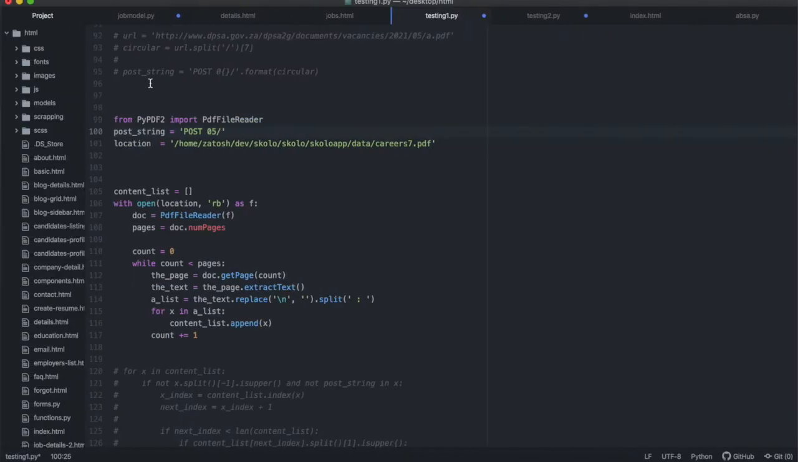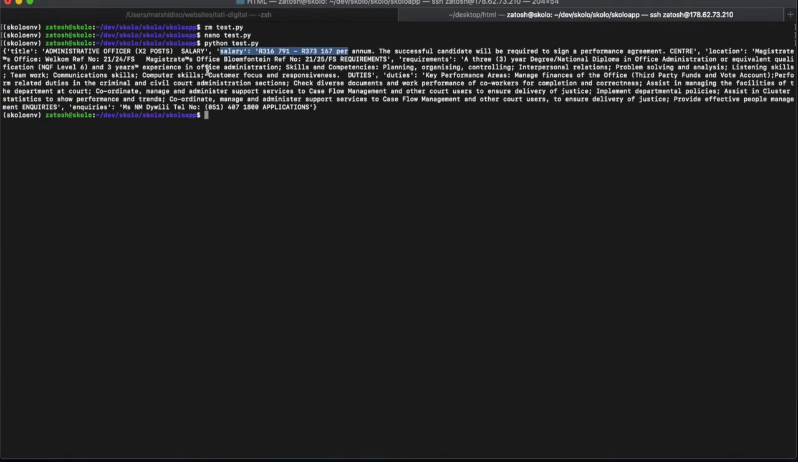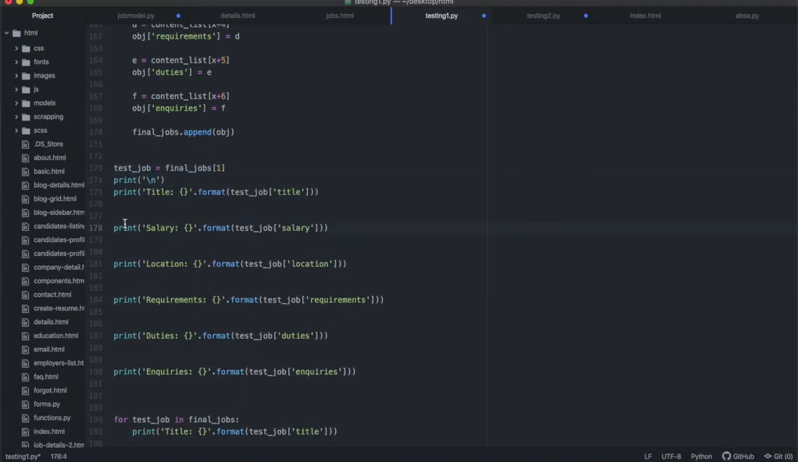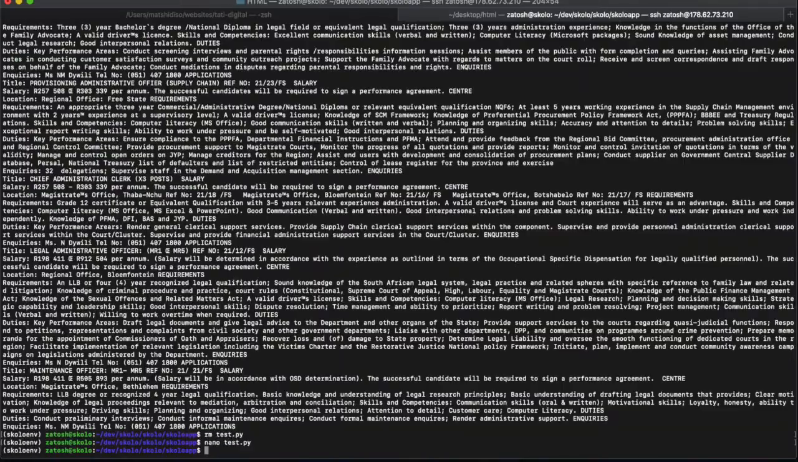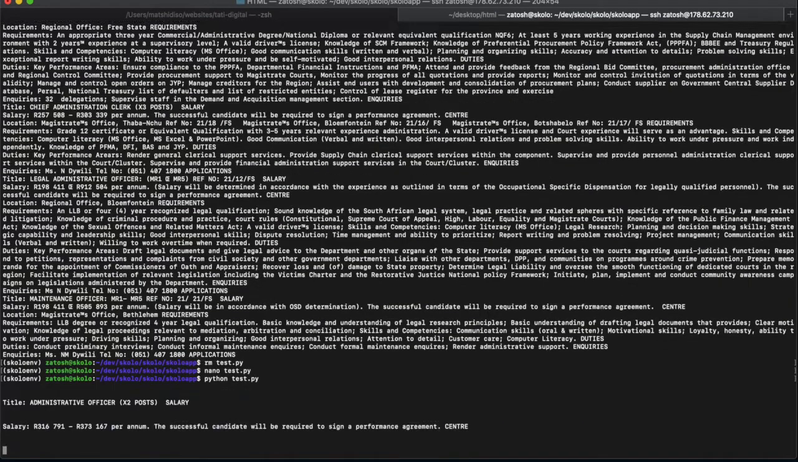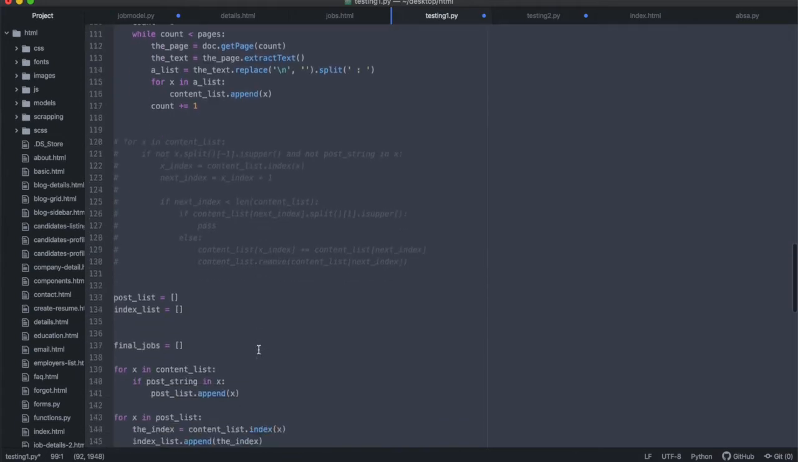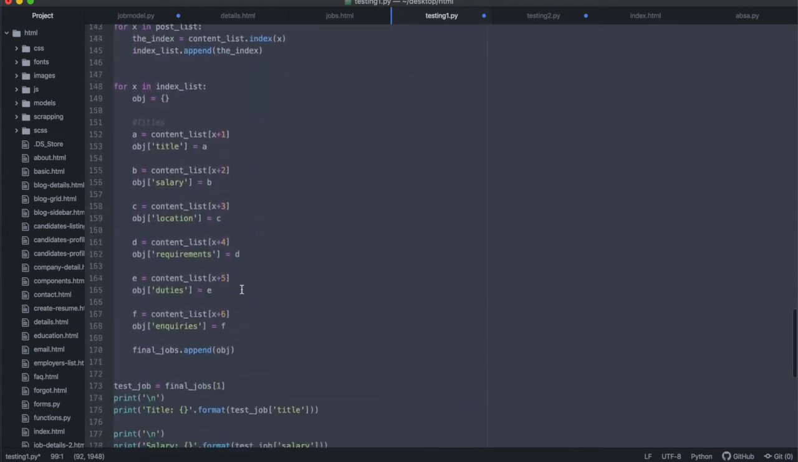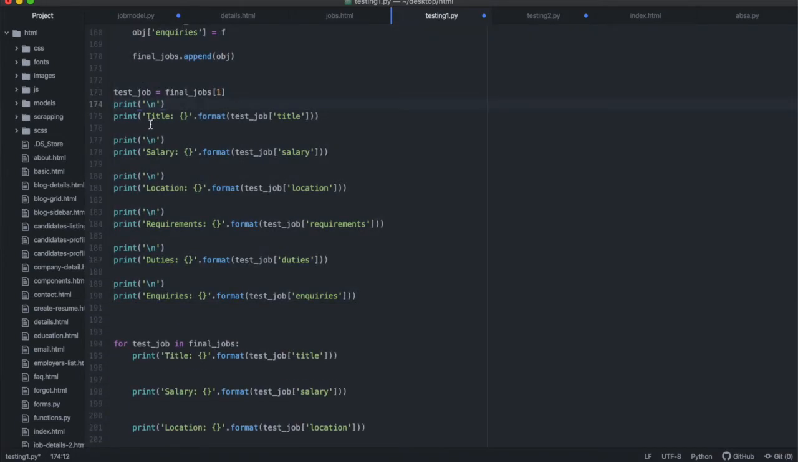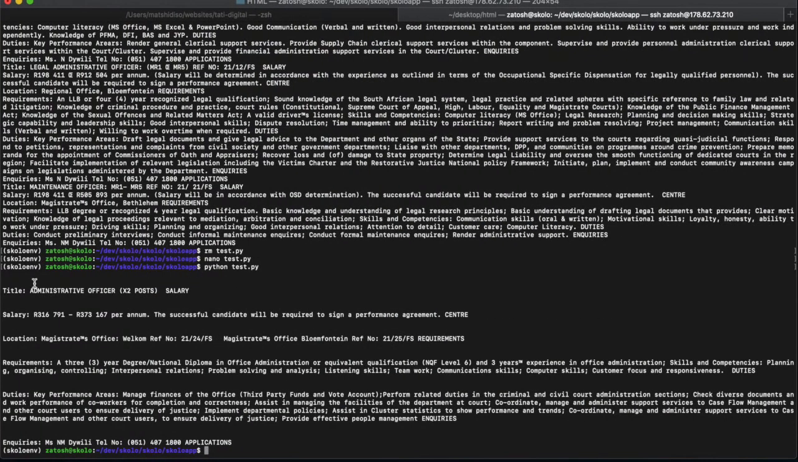All right, let me print this in a way that you can read this. Run it. There you go. So now what it's printing is a new line. It starts with printing a new line, and then it prints the title, the salary, the location, the requirements, the duties. All right. So it's doing that.